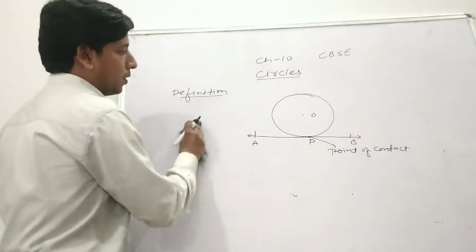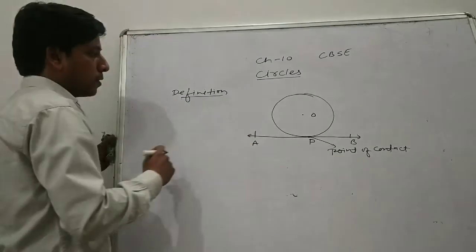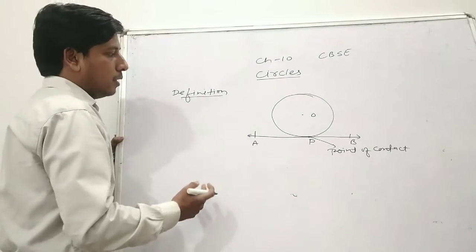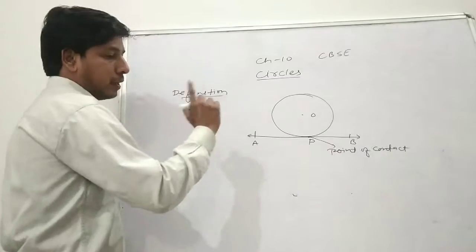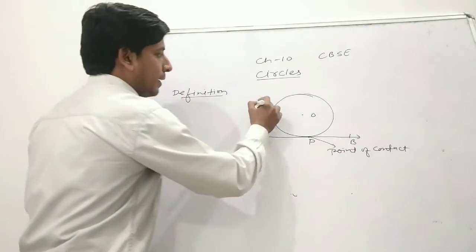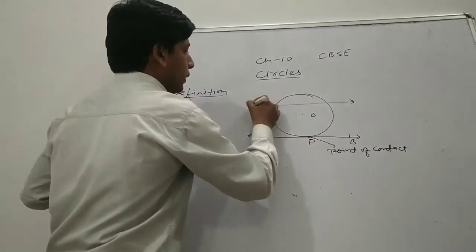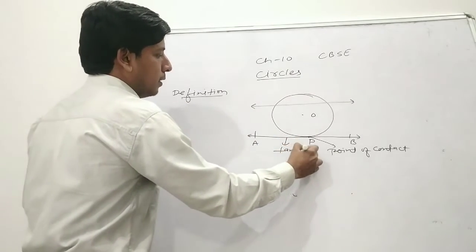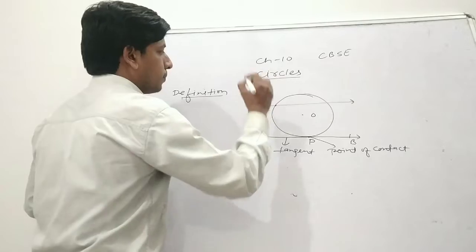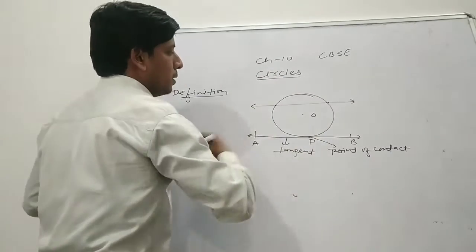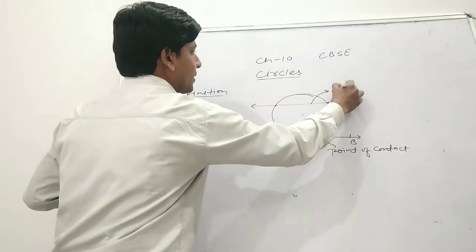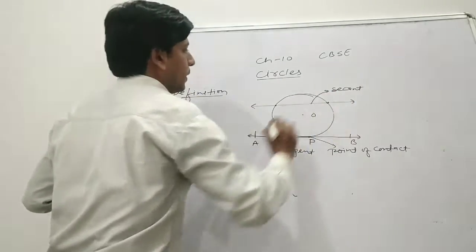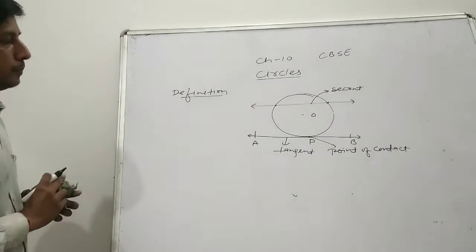Our next topic is the secant of the circle. A secant is a line that intersects the circle at two points. This is a tangent; a line that intersects the circle at two points is known as a secant, or we can say the secant of the circle.